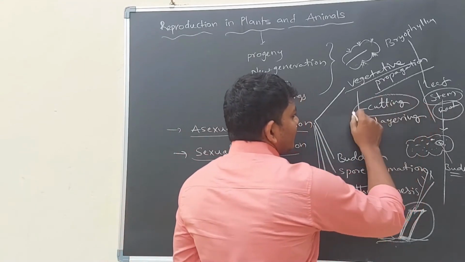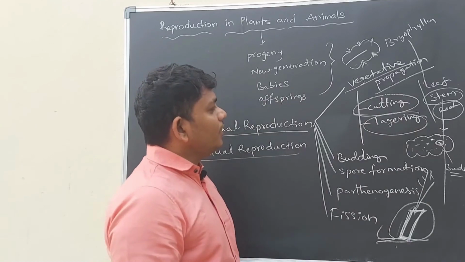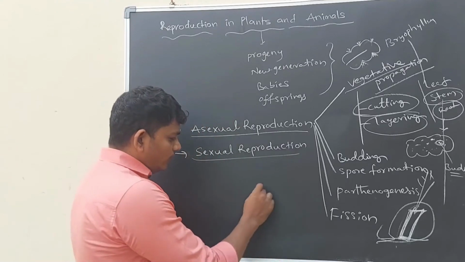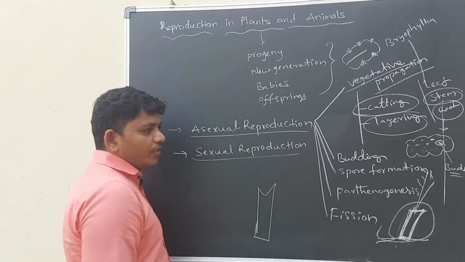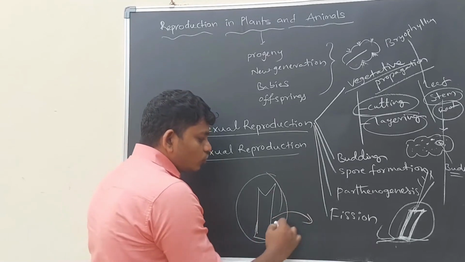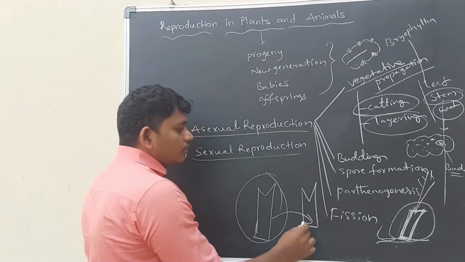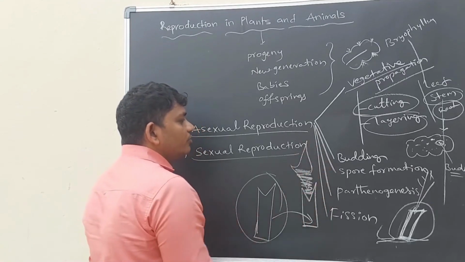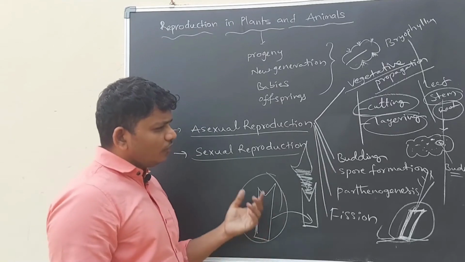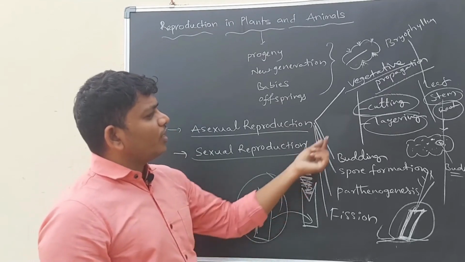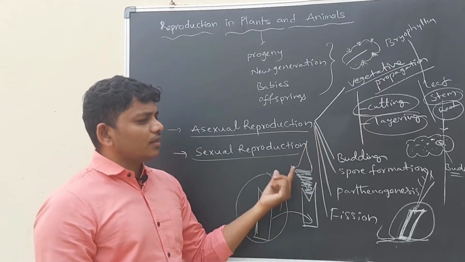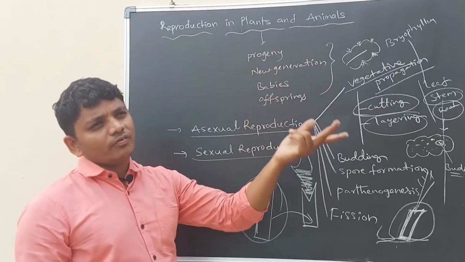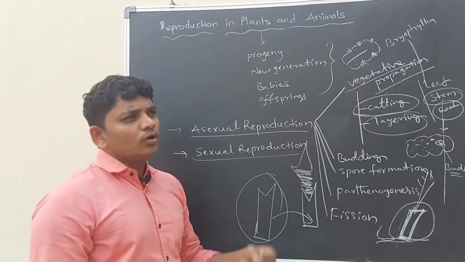Let us discuss cutting and layering. Cutting is one type of vegetative propagation. In this type of vegetative propagation, usually farmers cut a part of the stem and bury this part into the soil. After few days it will grow as an individual plant. So in this type of asexual reproduction, farmers simply cut a stem and bury that stem part in the soil, and it will grow as an individual plant. There are no two plants involved. A single plant is giving rise to a new plant.